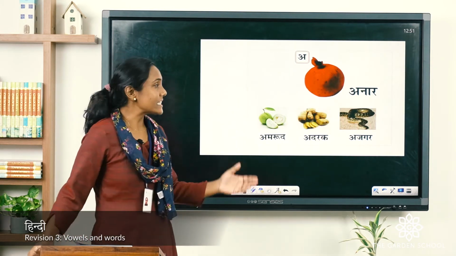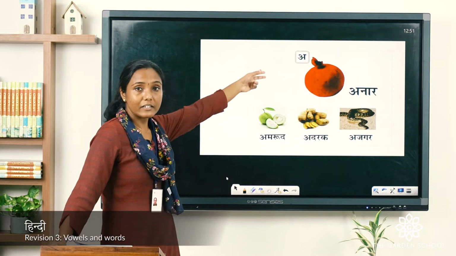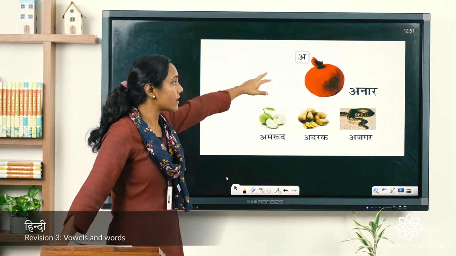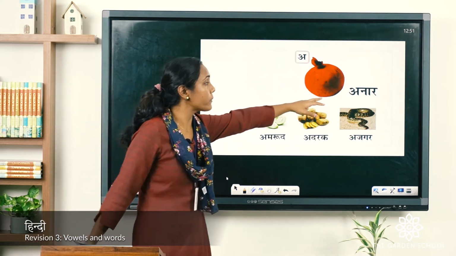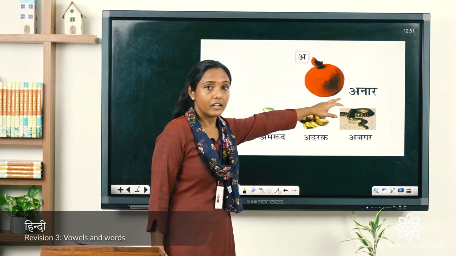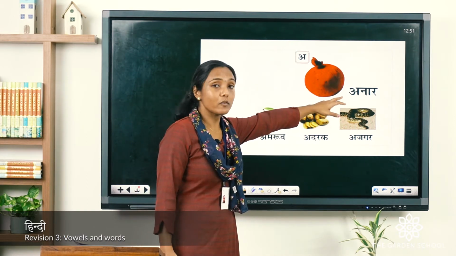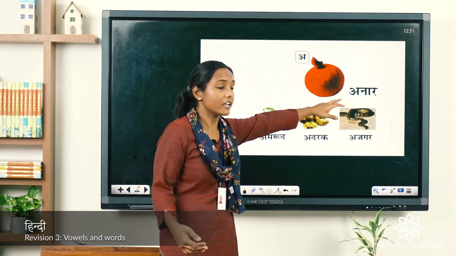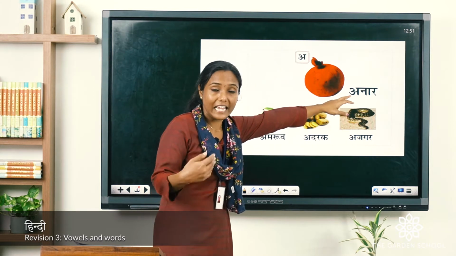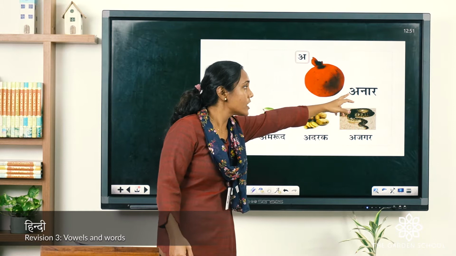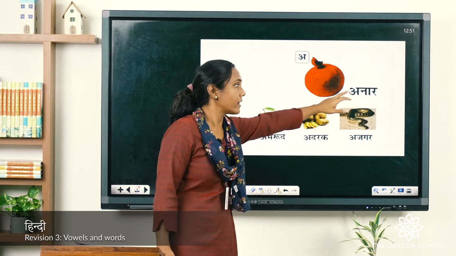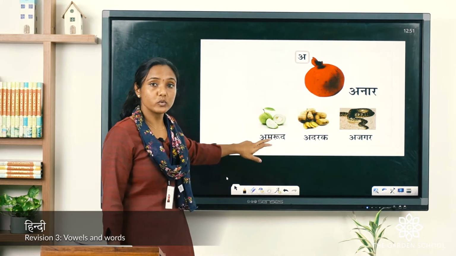So, you can see here children, we have learned the first vowel, it is A. A, say how we pronounce this? Anar. Can you repeat with me? We pronounce it as anar. A ki matra is there next to na. Anar. This is amrud.